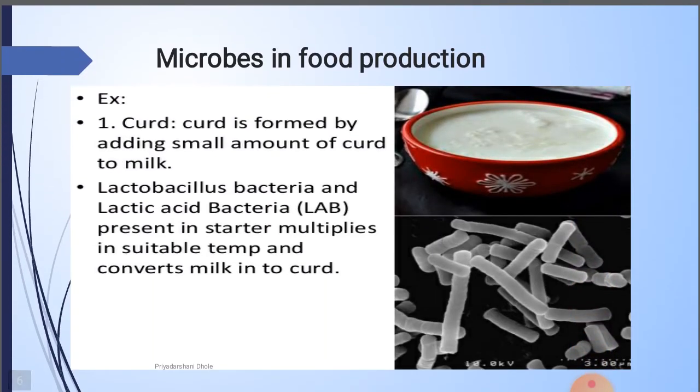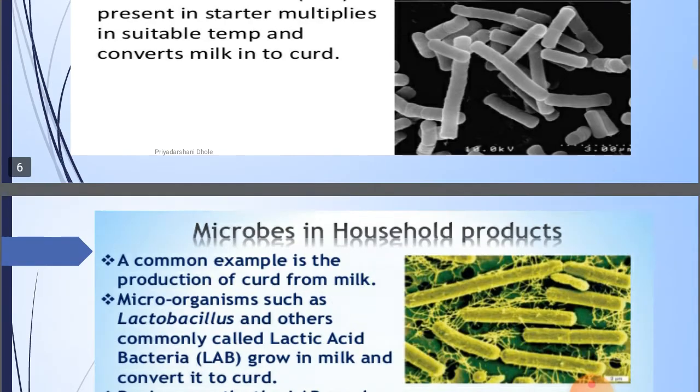The microbes in food production. For example, curd. Curd is formed by adding a small amount of curd to the milk, and examples are lactobacillus bacteria and lactic acid bacteria. Present in the starter, they multiply at suitable temperature and convert milk into curd.